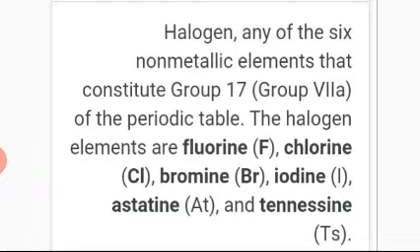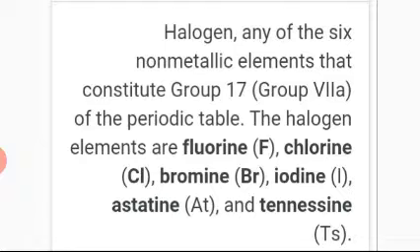Halogen: any of the six non-metallic elements that constitute group 17. This is in 7A as well as in group 17. When we count from the left side, 1A, 2A, alkali metals and alkaline earth metals, then D block, 10 elements, so 2 plus 10 becomes 12.